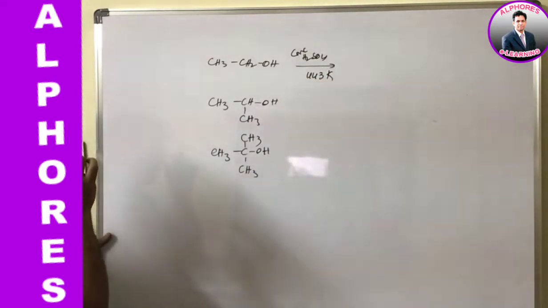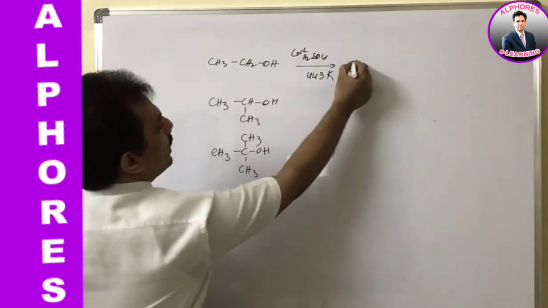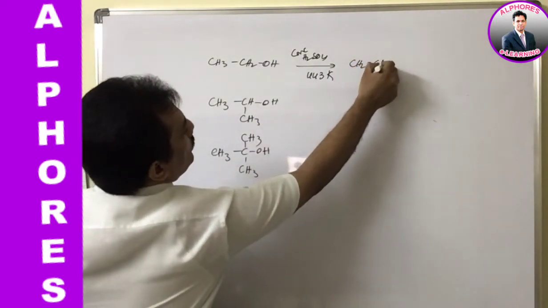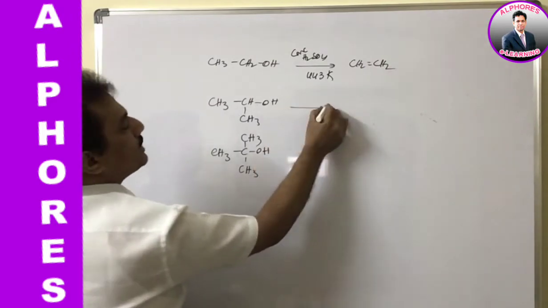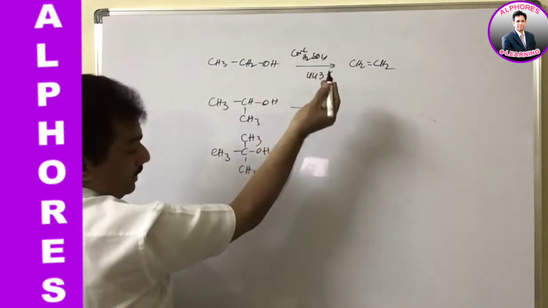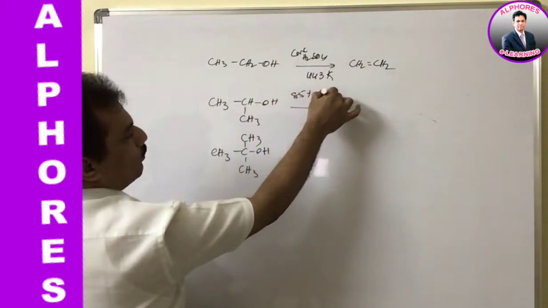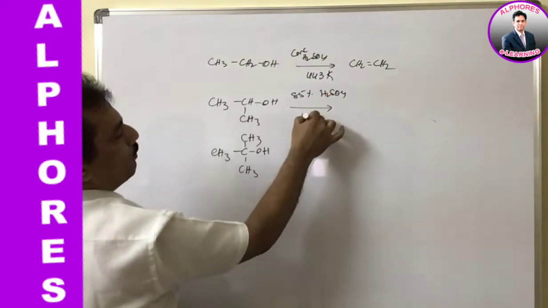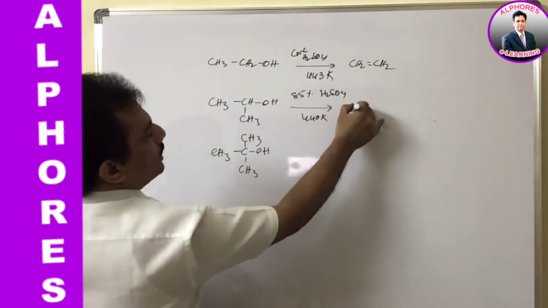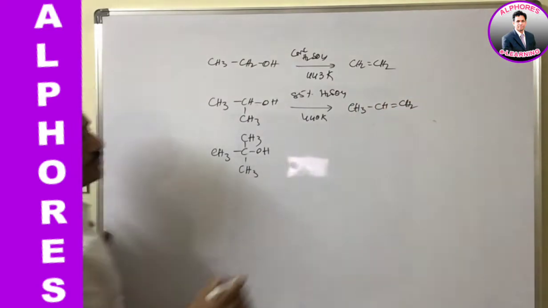Even with 100% concentrated H2SO4, at 443 K it will undergo elimination, giving CH2=CH2. And now coming to this secondary alcohol, it need not take 100% concentrated, just 85% concentrated H2SO4 is sufficient, and 440 Kelvin temperature is sufficient to create the alkene like this.